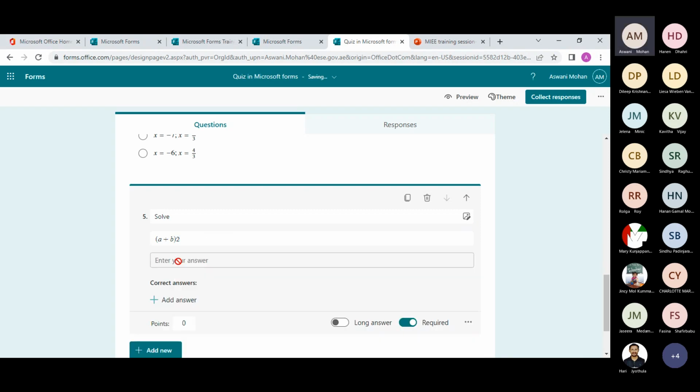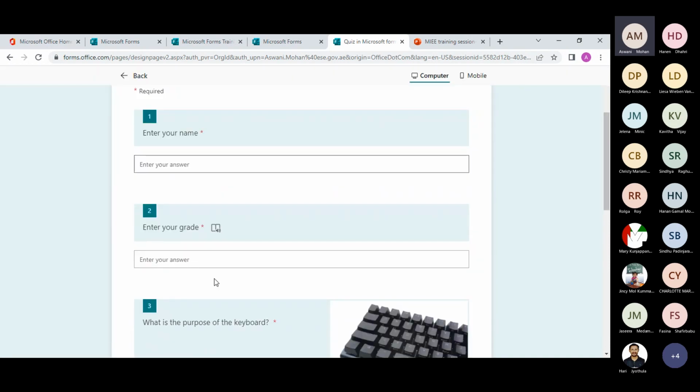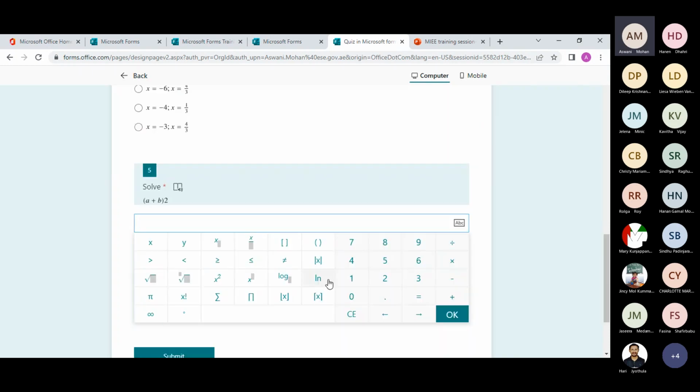Here the students need to type the answer. Because I'm using the math question type, when I click on the text box, it provides me with a keyboard where the student can actually input the functions and formulas.